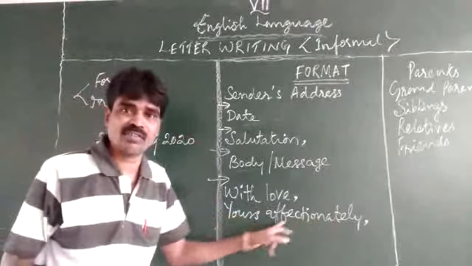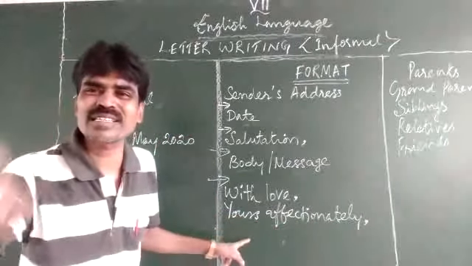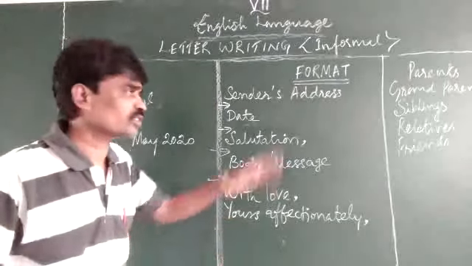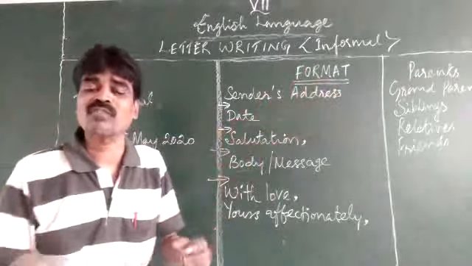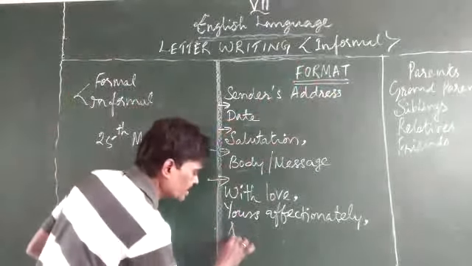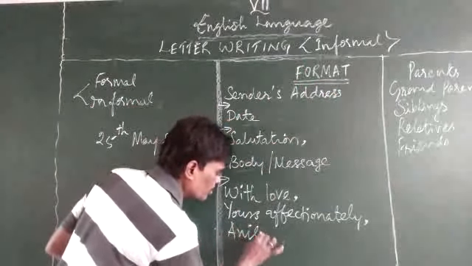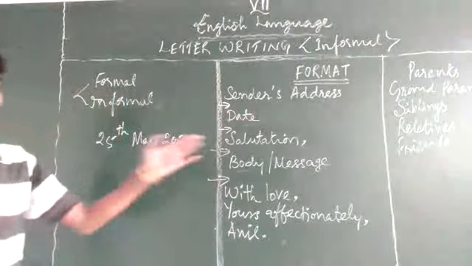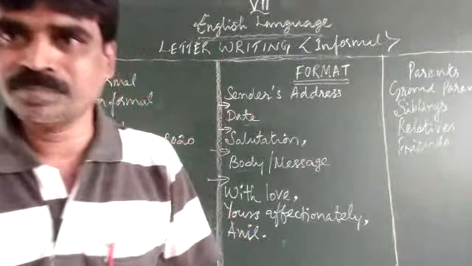So you have to be very careful in this. Then write only the personal name, not the full name, because they know who you are. For example, if it is Anil Kumar, you will write Anil followed by a full stop. So this is the format of the informal letter.